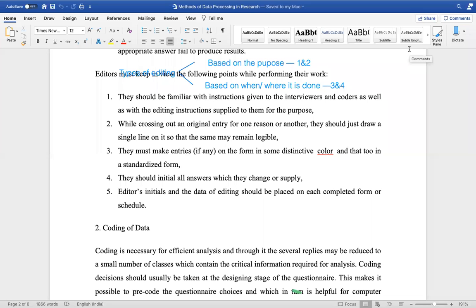Supposing I'm segregating questionnaires filled in by male respondents and female respondents, I may put a green tick on the female respondents' questionnaires and a red tick on the male respondents' and segregate them. Based on age group also, I may segregate them if it is a physical questionnaire. And we should see all the answers which change or are supplied. If there is a change, I should also make a mark.